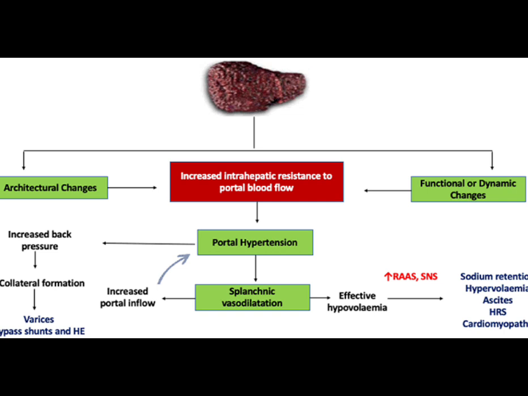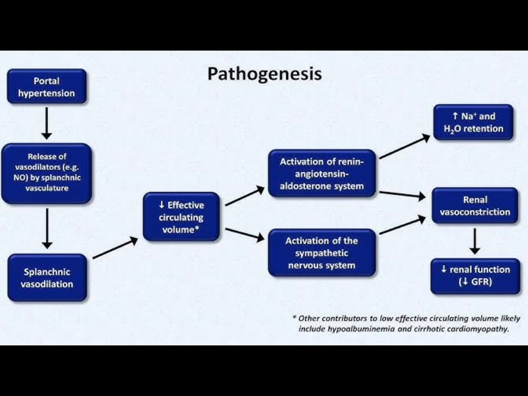First of all, we know that in cirrhosis, the liver is fibrosed and shrunken. So the venous sinusoids within the liver are compressed and they cause increased resistance to the portal blood flow, because we know that the portal vein, through the sinusoids, is connected to the veins of the right heart. So there will be increased portal pressure, and this increased portal pressure will lead to leakage of the fluid into the third space. This is the first mechanism.